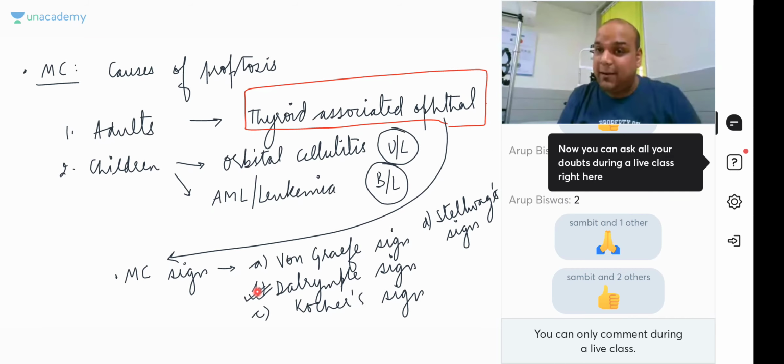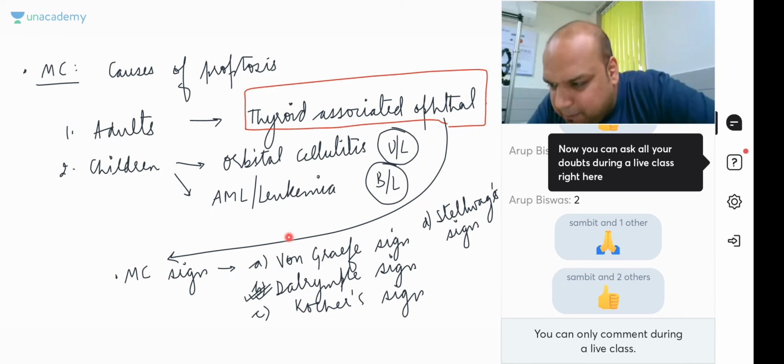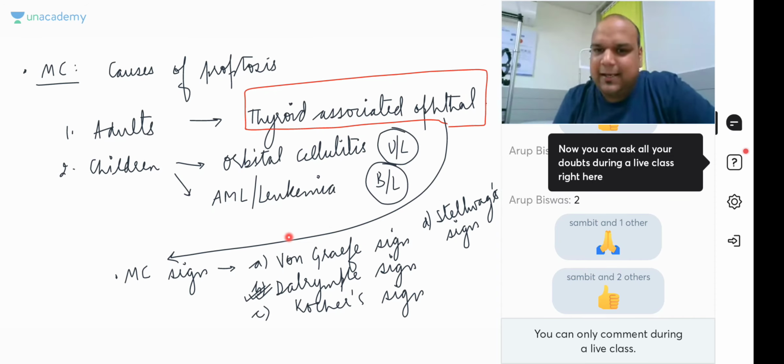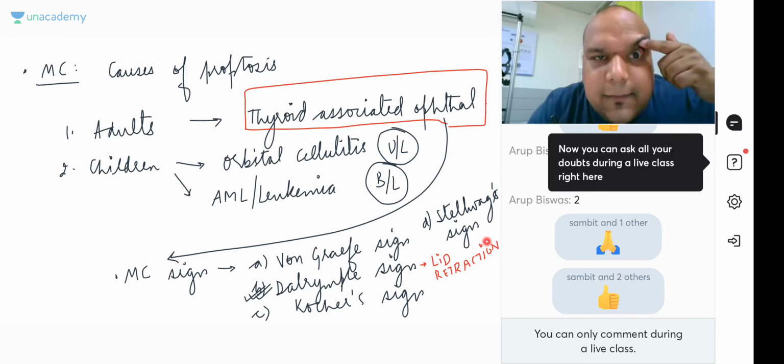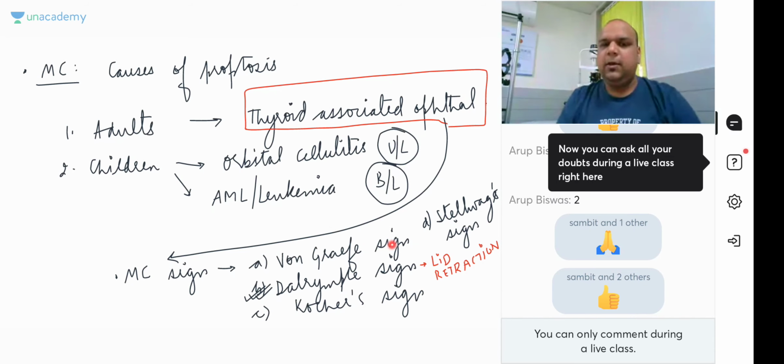The answer was Dalrymple. I know you think von Graefe because that is the most common sign we know of, but that does not make it the most common sign, everybody. Dalrymple sign. What is Dalrymple sign? Lid retraction. Lid retraction means it is like this. Yes or no? Yes, lid retraction. So this is the most common sign, everybody, Dalrymple.